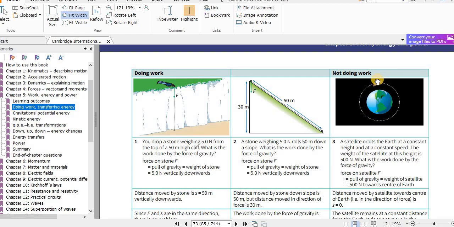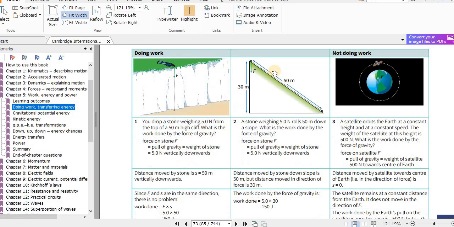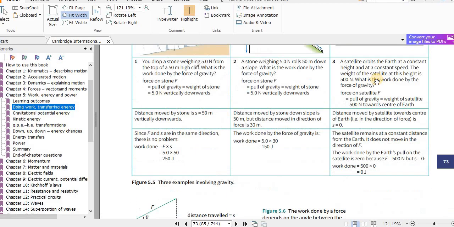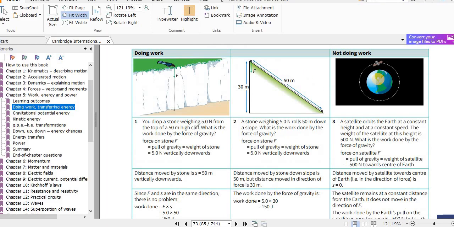So the weight force is like the radius of a circle, and the motion is like the circumference. Remember, circumference and radius are always perpendicular to each other. So here work is done, here also work is done, but in the third column no work is done.